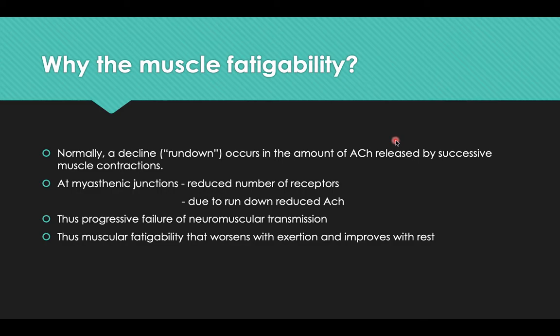So why is this muscle fatigability occurring? That's because even in a normal person, a decline, that is what we call a rundown, occurs in the amount of acetylcholine that is released by successive muscle contractions. Now at myasthenic junctions, there's already a reduced number of receptors, and now due to the rundown, the acetylcholine released is reduced. So there's a progressive failure of this neuromuscular transmission. That is why the muscular fatigability worsens with exertion and improves with rest, which is the hallmark of this disease.